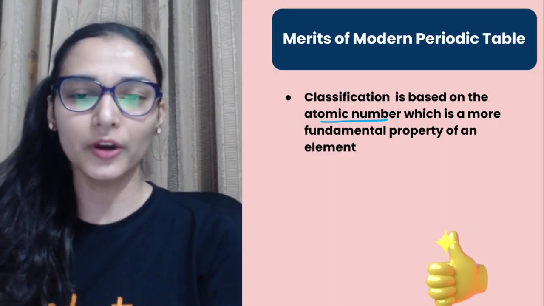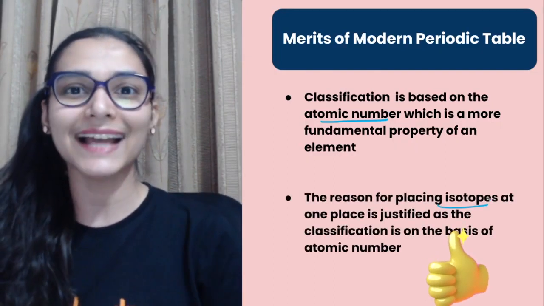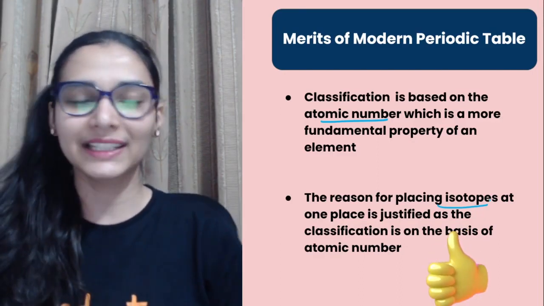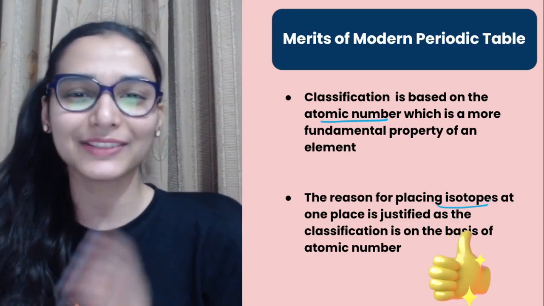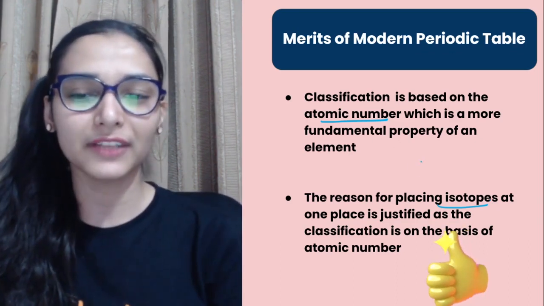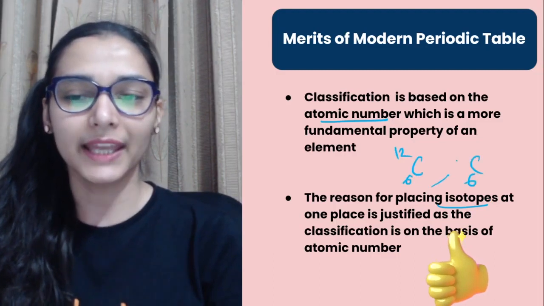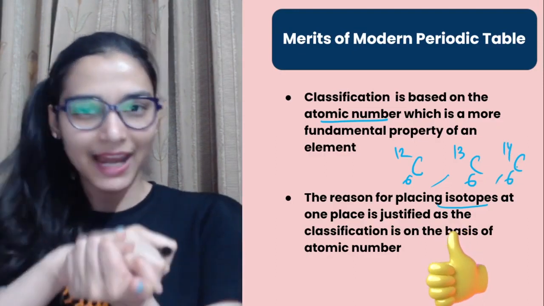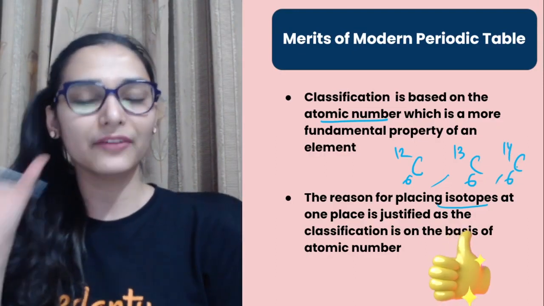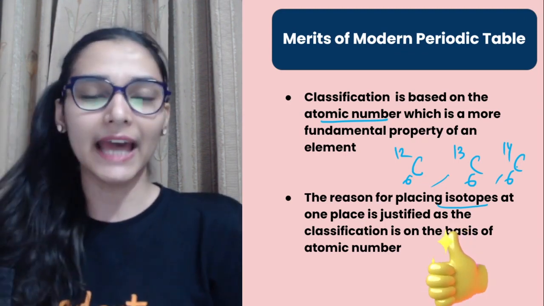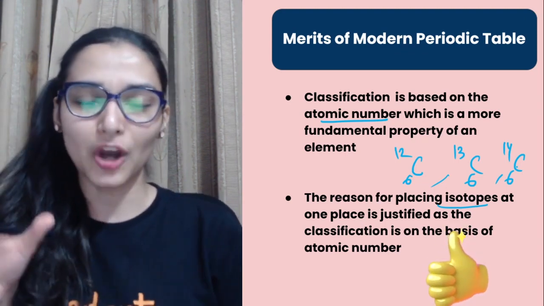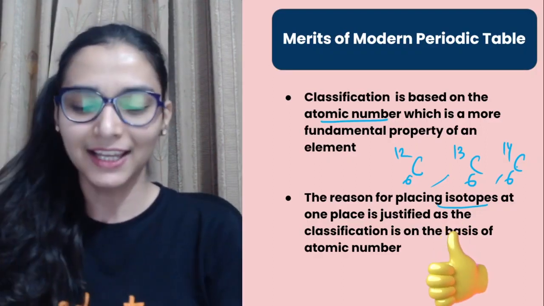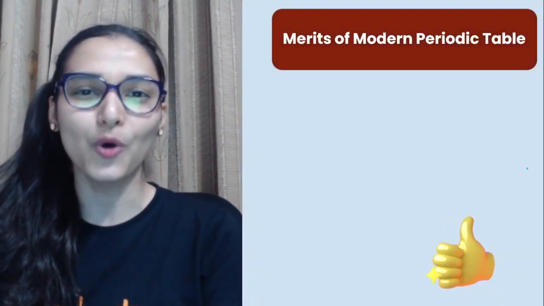The next point, the problem of placing isotopes was solved. Remember, Mendeleev was having a problem with the isotopes, but here the problem was solved. If you talk about carbon existing in different masses, all these isotopes can be placed together at the same position now, because they all have the same chemical properties, and their atomic number is also the same. So atomic number same, chemical properties same, place them together, problem solved. Chalo, so isotopes also have a home now.